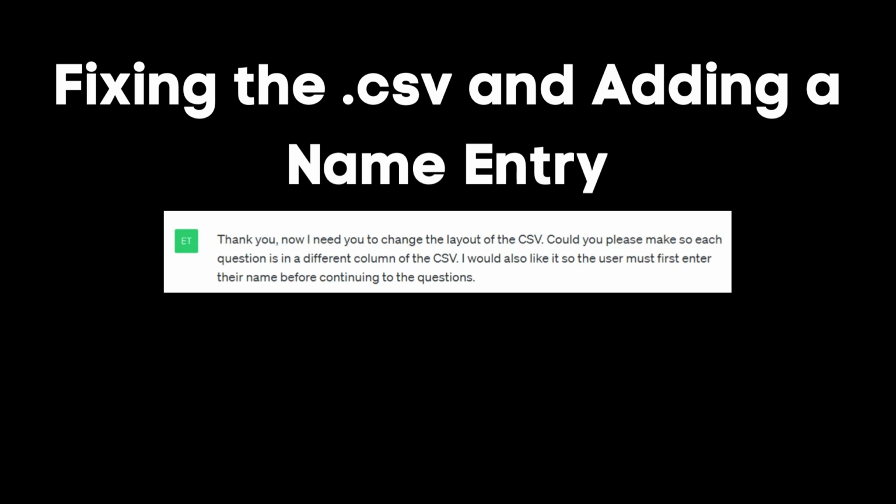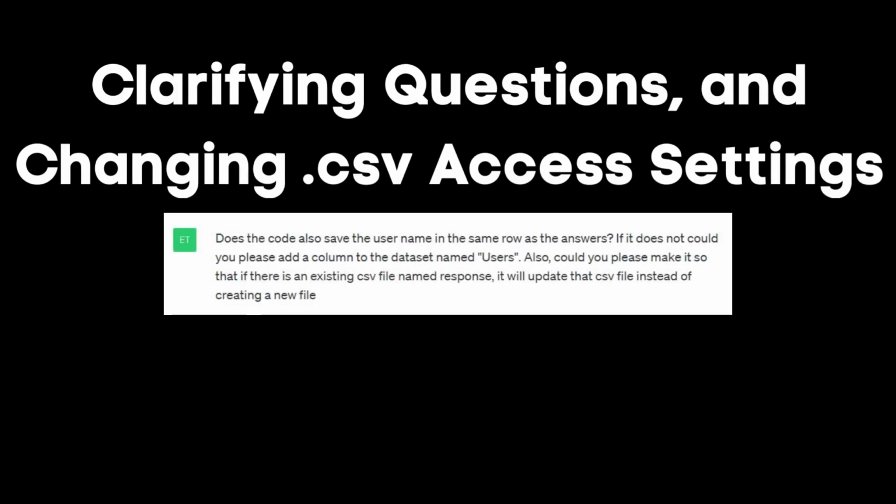I then needed to change the CSV layout, as it was not printing out properly. I entered the following prompt. Thank you. Now I need you to change the layout of the CSV. Could you please make so each question is in a different column of the CSV? I would also like it so the user must first enter their name before continuing to the question. This was successful in fixing the CSV layout.